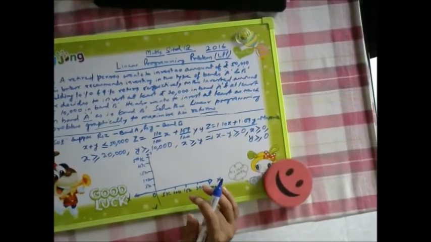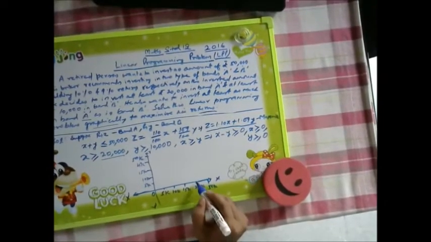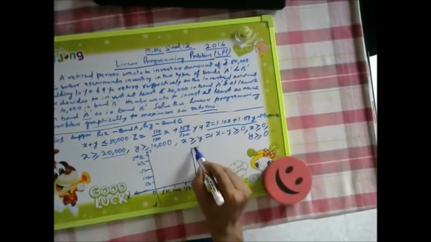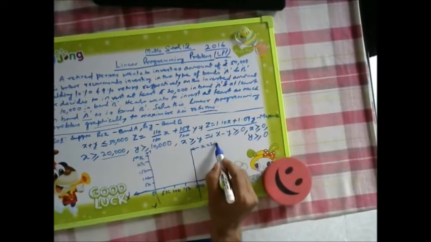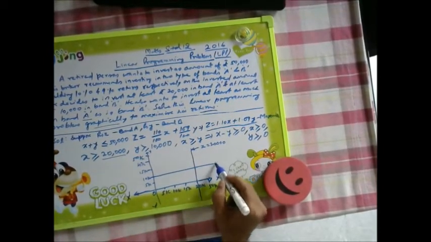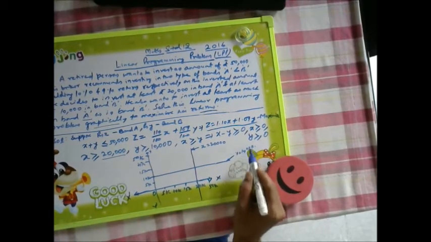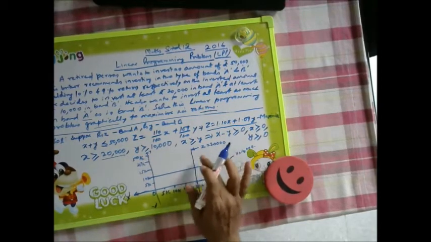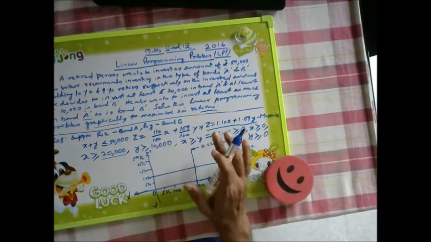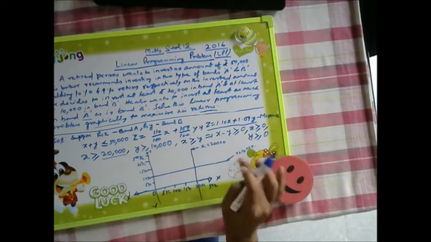So we have got x is greater than or equal to 20,000. If this is 20k, we can draw a line like this, and this one will be giving x is equal to 20,000. Then y is equal to 10,000, so like this it will be there. So this line will become y is equal to 10,000. x greater than 20,000 means this region, y greater than 10,000 means the region above. It means our region is somewhere here.